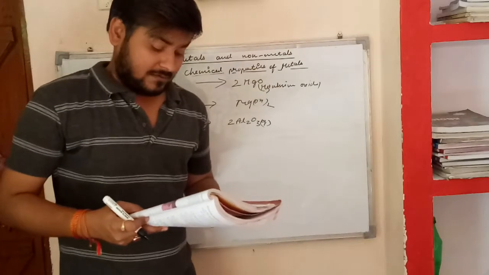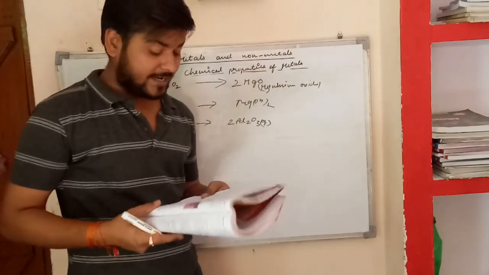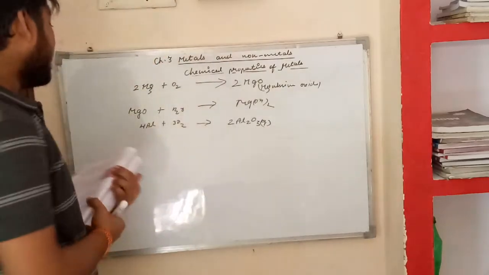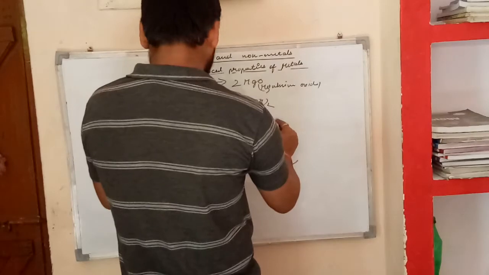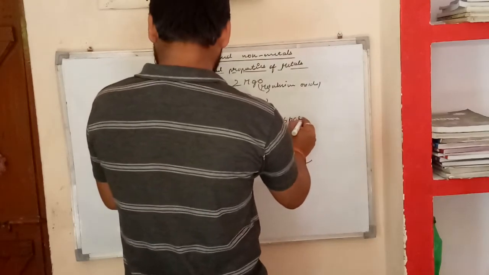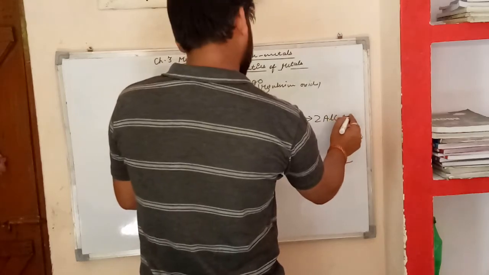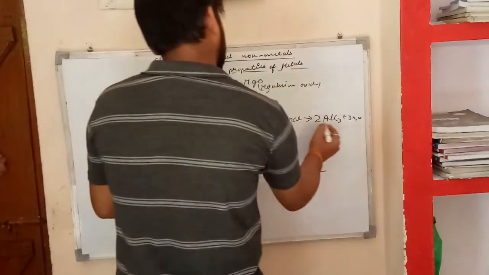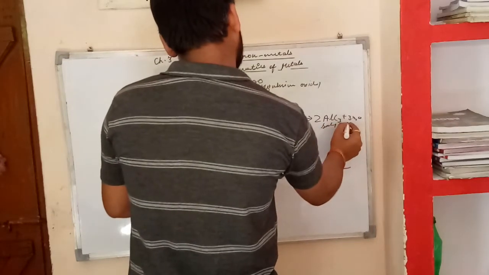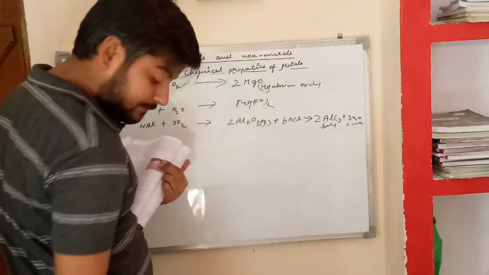Now aluminum oxide reacts with hydrochloric acid to form aluminum chloride and water. For example, Al2O3 reacts with 6HCl and forms 2AlCl3 plus 3H2O, which is a salt and water.